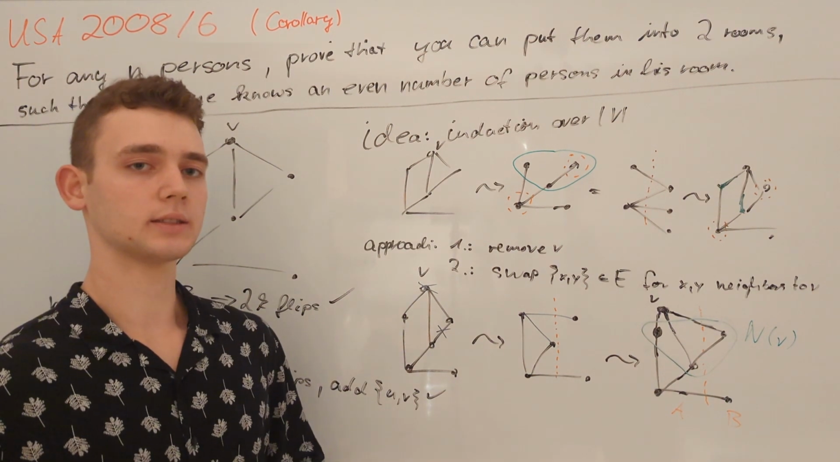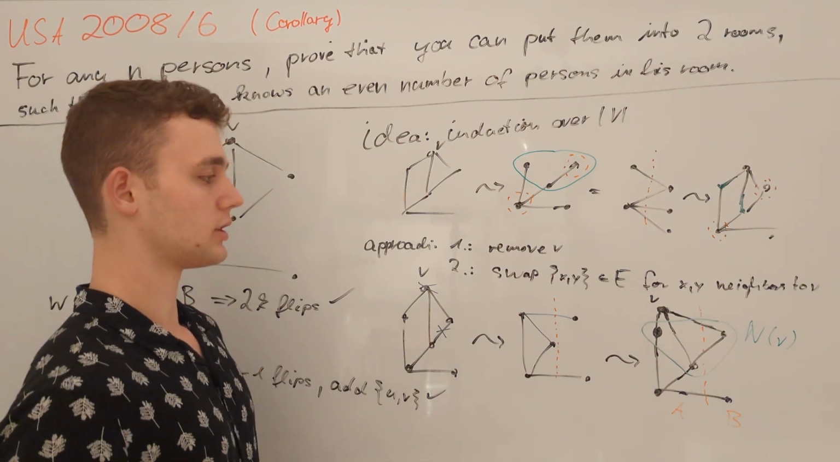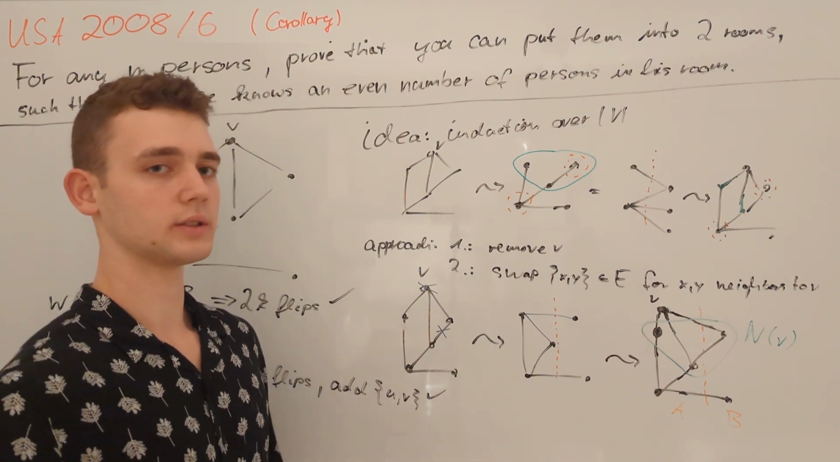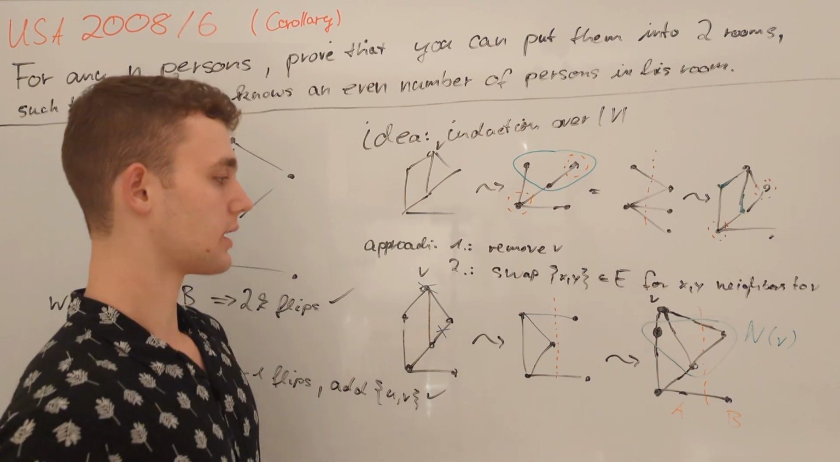We already established a base case, which is any graph where all vertices have even degree. So in any case, we are done.